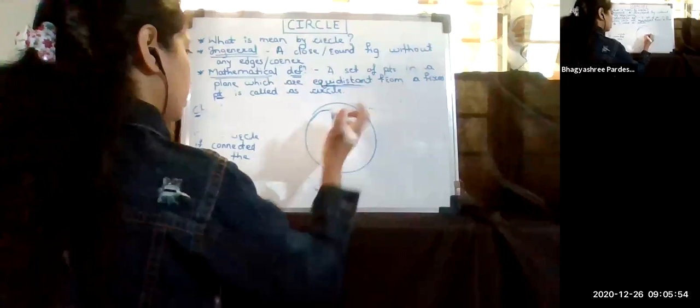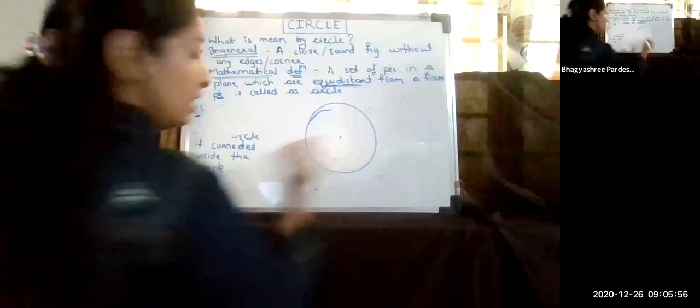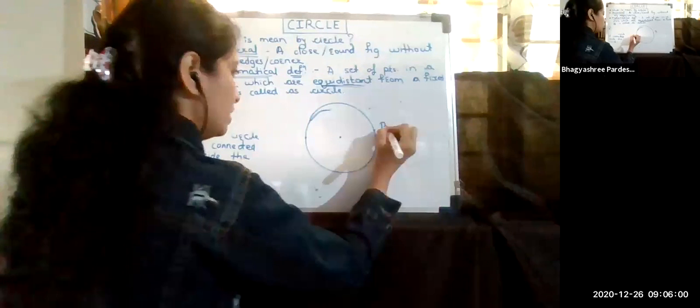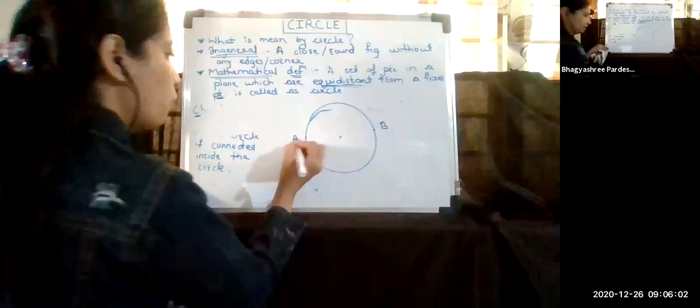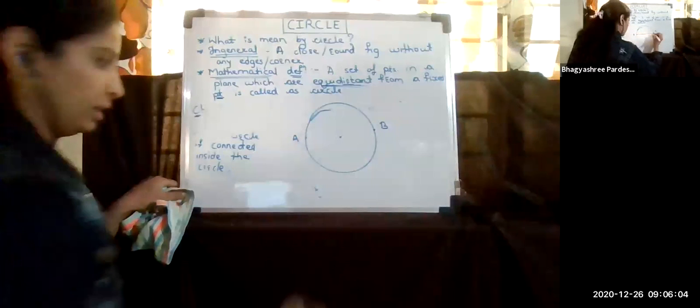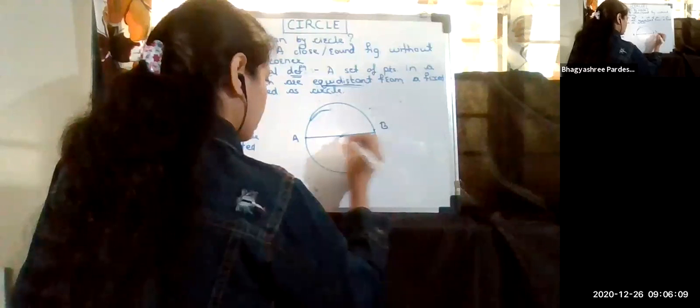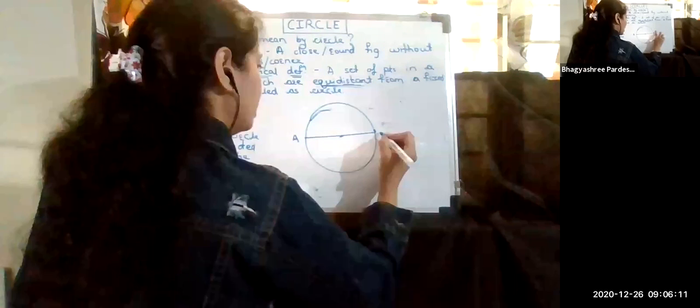This is one more circle. This is the center of the circle, and these are two points on the circle. Now I'm connecting these two points. I have connected these two points A and B.